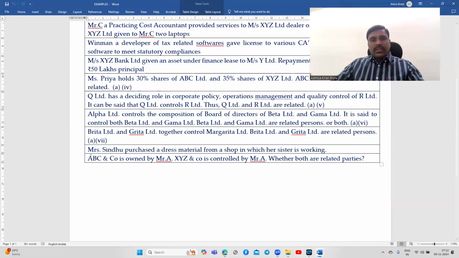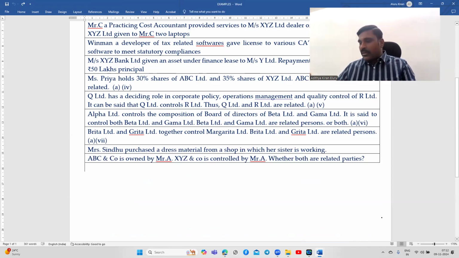Look at this. ABC and Co. is owned by Mr. A. XYZ and Co. is controlled by Mr. A. Whether both are related parties, the answer is yes. ABC is owned by Mr. A.